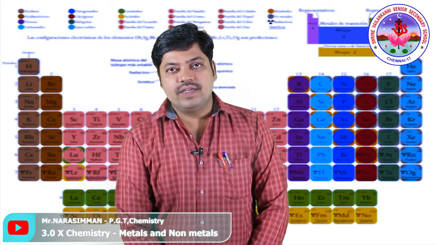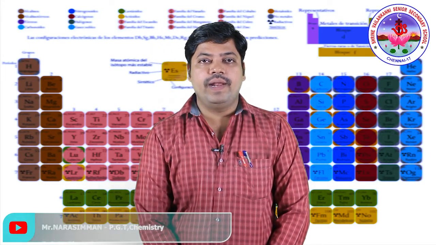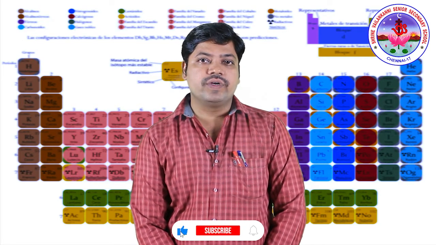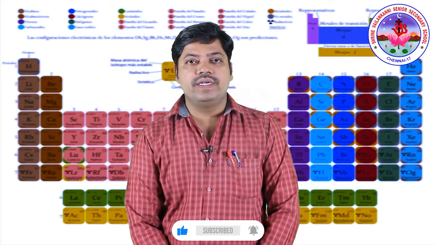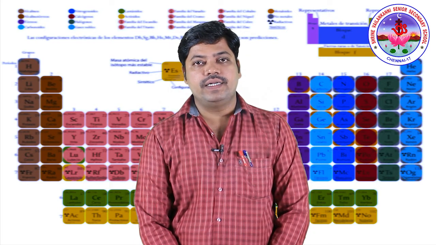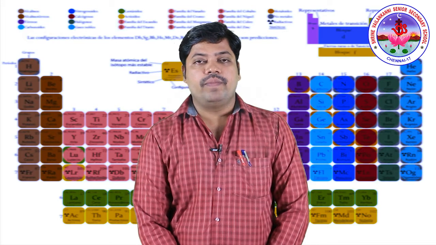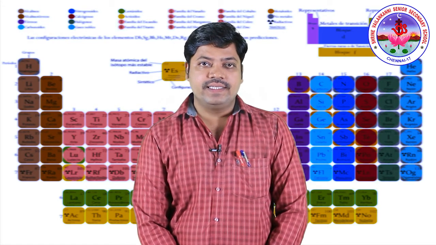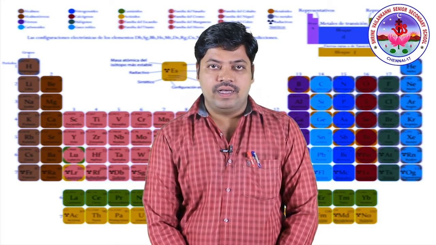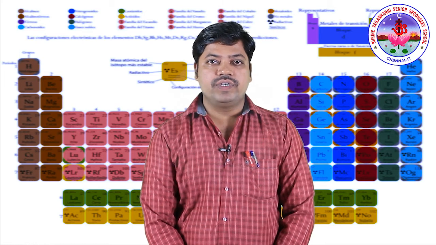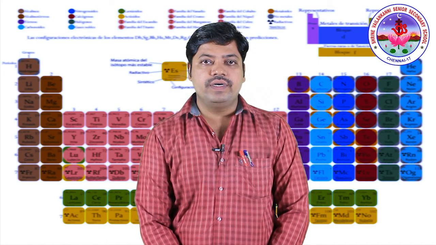Hi students, today we are going to discuss metals and non-metals. We will discuss the occurrence of metals. First we will discuss the physical properties of metals and non-metals. After that, the chemical properties of metals, that is, their reaction with acid, reaction with heat, and reaction with some salt solutions. So these are what we are going to discuss.